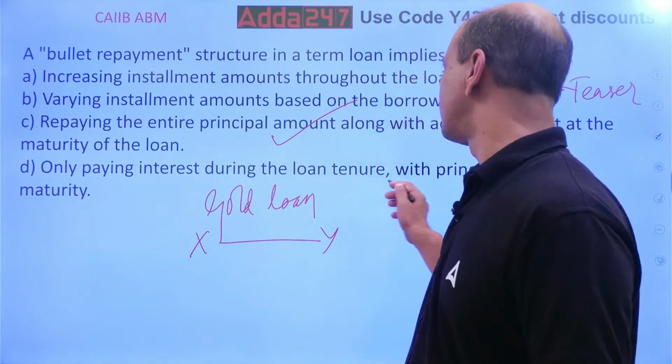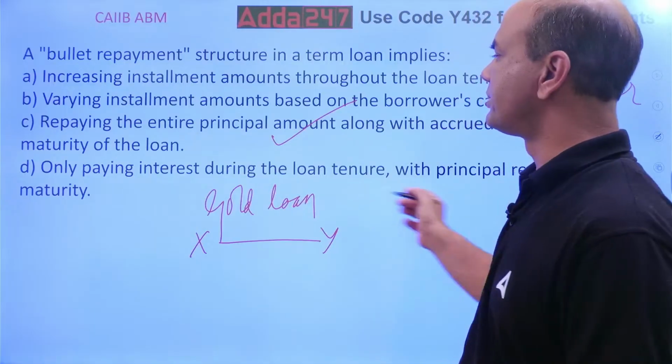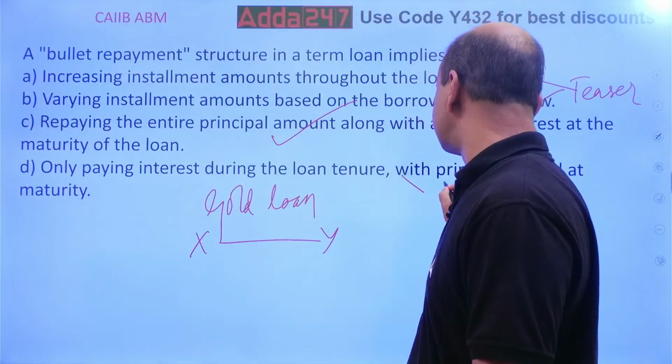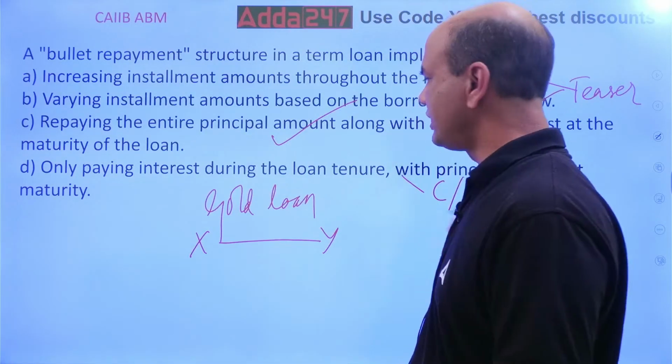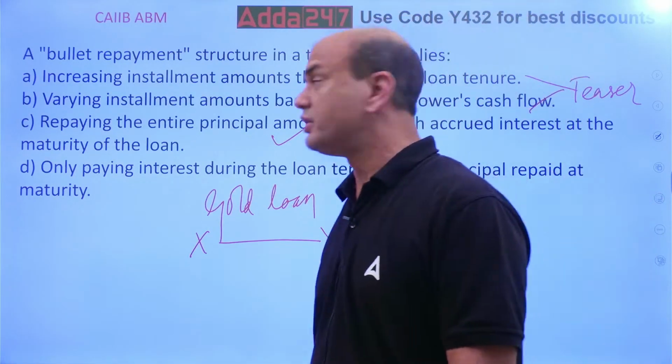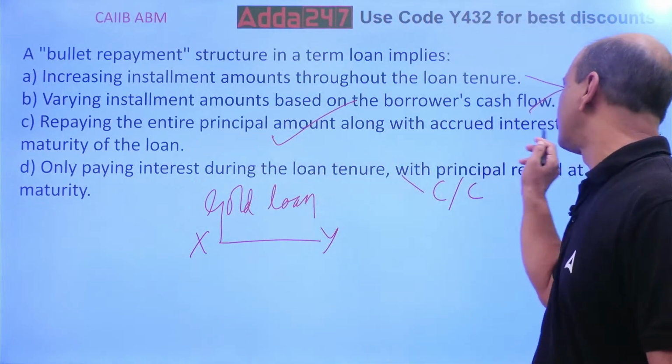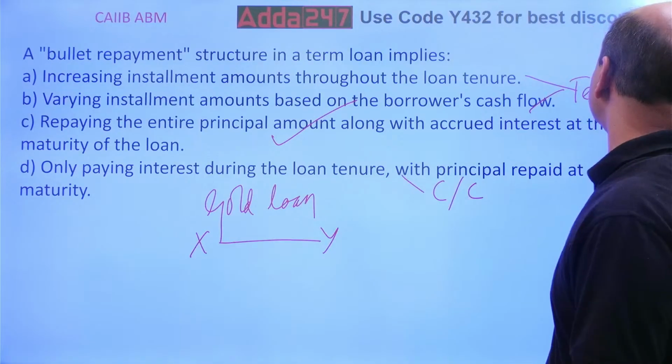Only paying the interest during the loan tenure while principal repaid at the maturity. This is a term CC, isn't it? OD, cash credit. Right? Got this point? So, the answer for bullet was repaying the entire principal amount along with the accrued interest at the maturity.